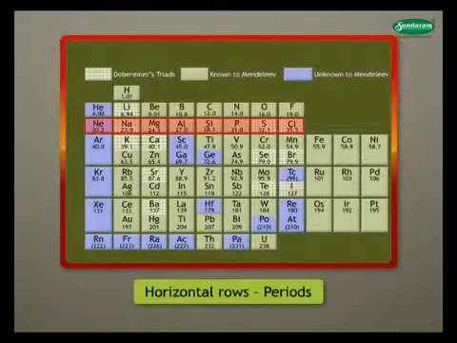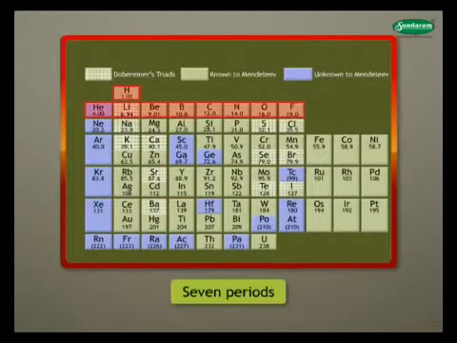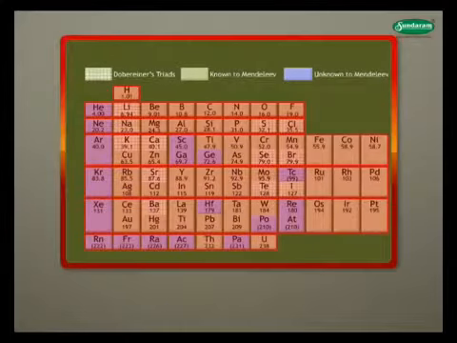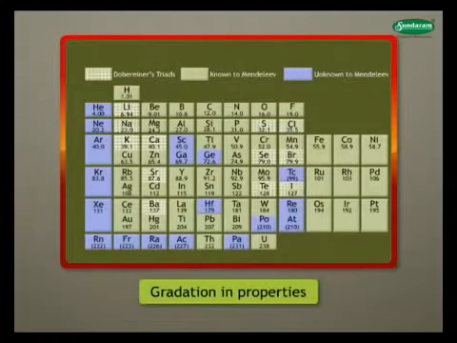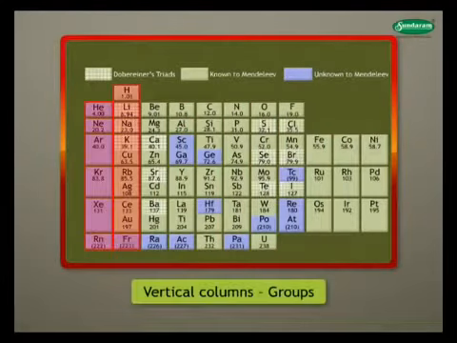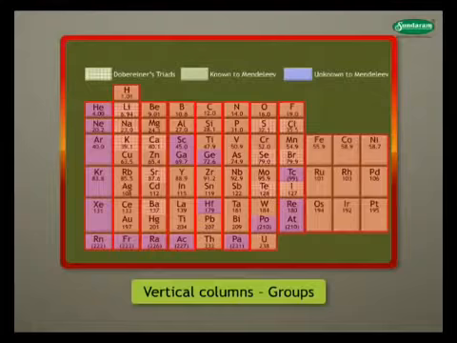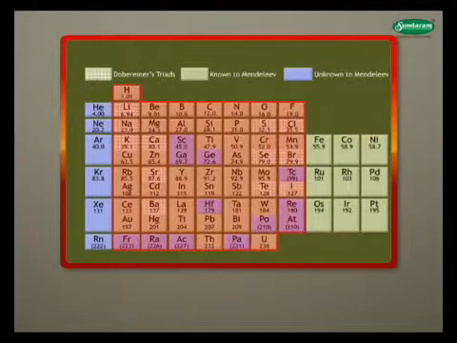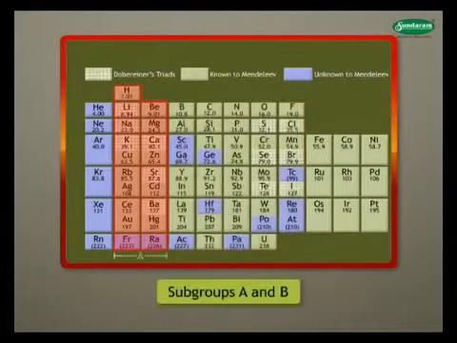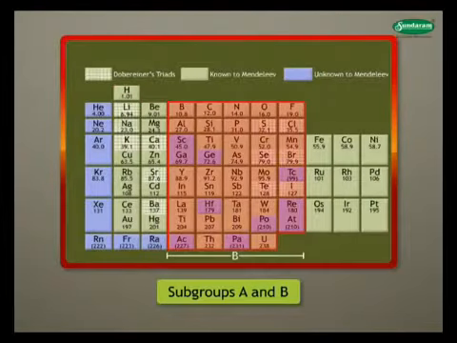The horizontal rows in periodic table are called periods. There are 7 periods. These are numbered from 1 to 7. Properties of elements in a particular period show regular gradation from left to right. The vertical columns in periodic table are called groups. There are 8 groups numbered from 1 to 8. Groups 1 to 7 are divided into A and B subgroups.